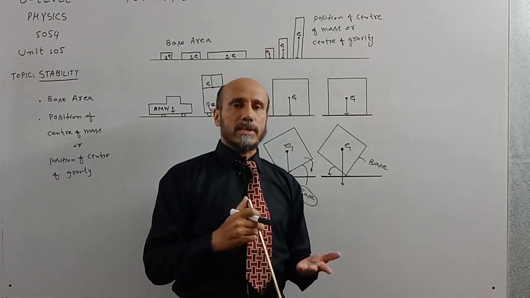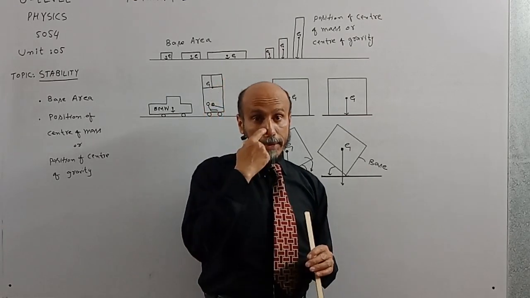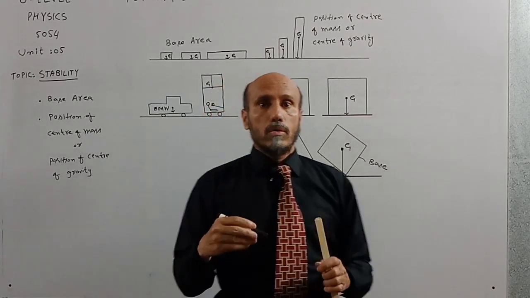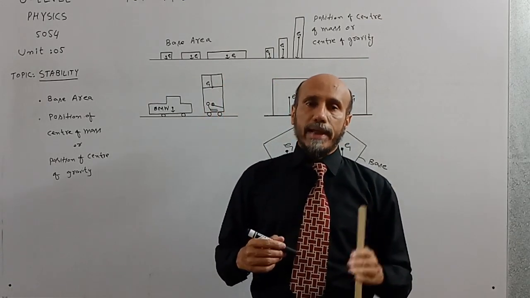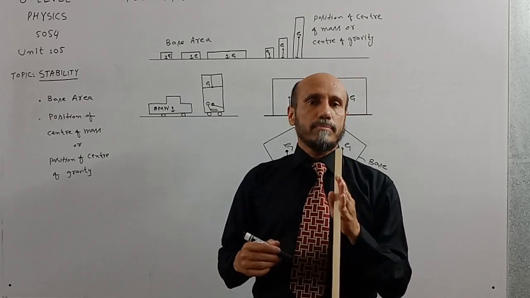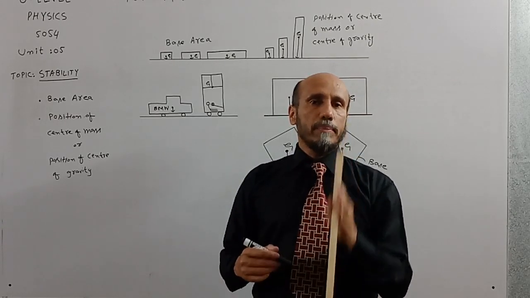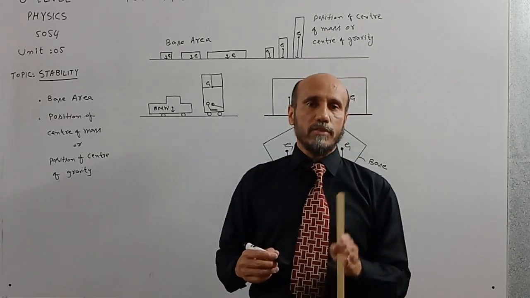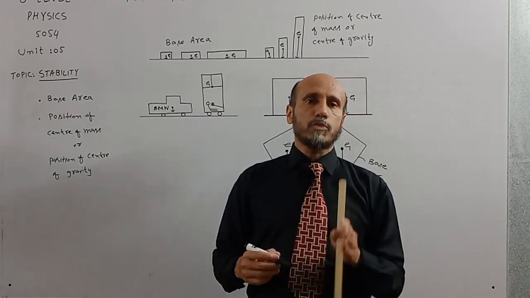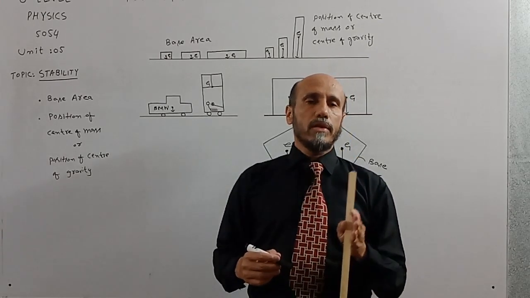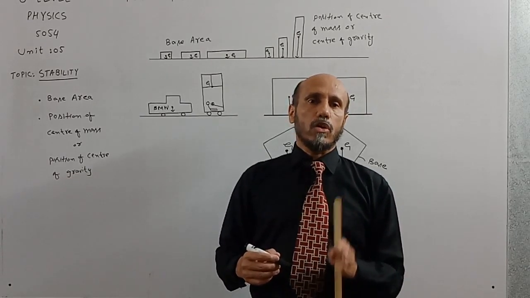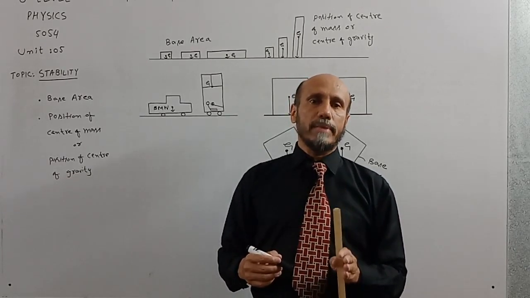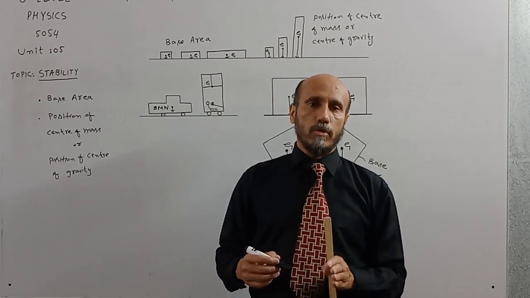So some questions are asked in the examination, that how a body will be in stable position. For that we have to draw the line to represent its position of center of gravity. If that line is passing through the base, the body will not topple over, and if the line has crossed the base, then the body will topple over.